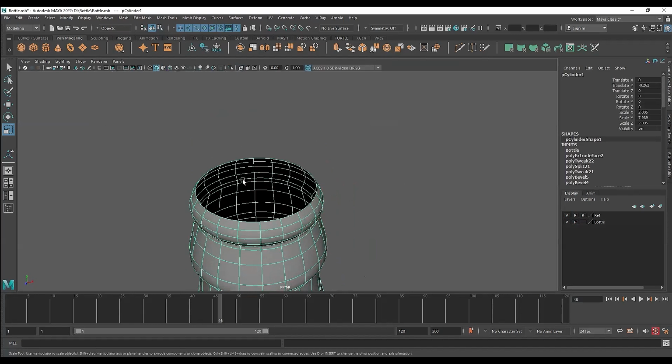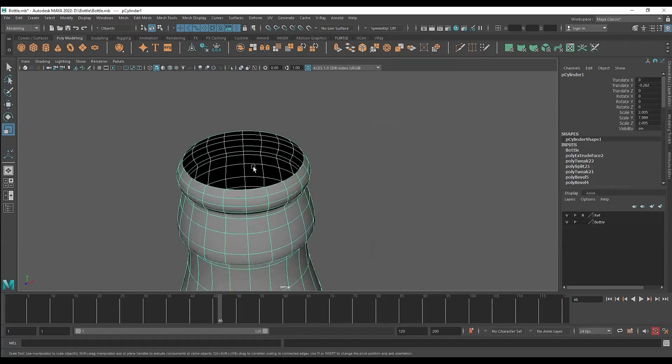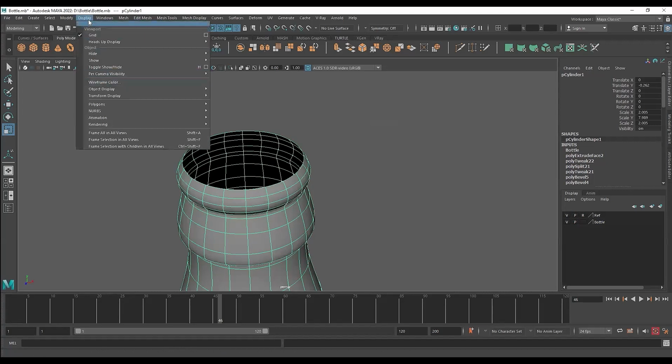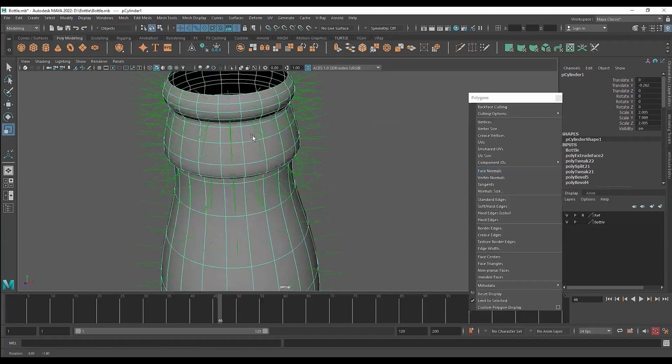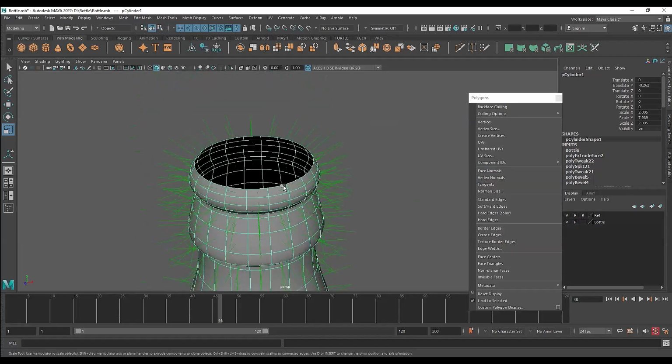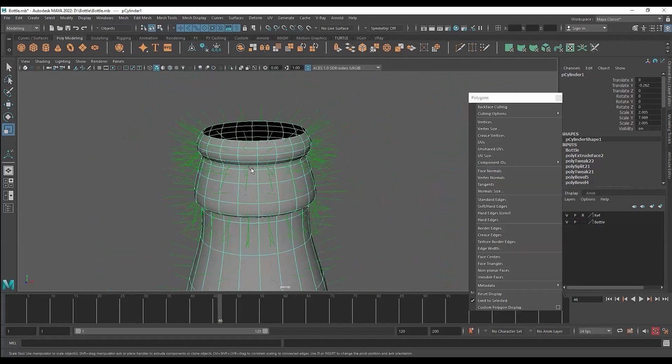let's talk about why it's black from the inside. All the objects that we have, all the 3D objects, are black on the inside. Why? Because this lets us know which side is facing up. This is defined by normals. Let me show you how normals look. If you go to display, polygons, and if you click on face normals, you will see lines coming out. These normals are telling us the direction of the face, which side is facing up. Now this is important. Let me turn it back off.